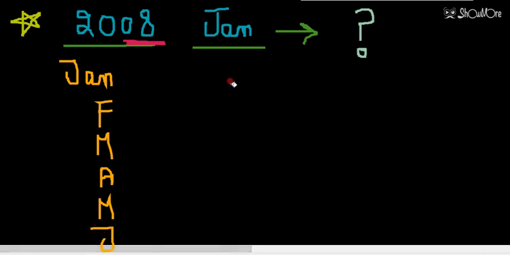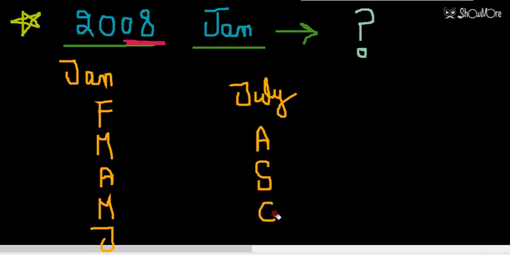Students, we have to check all, because we don't know the answer directly. So July, August, September. I am discussing this question in detail, so afterwards it will be easy. September, October, November and December. December is not required because that will be the last month, so we can skip this one.